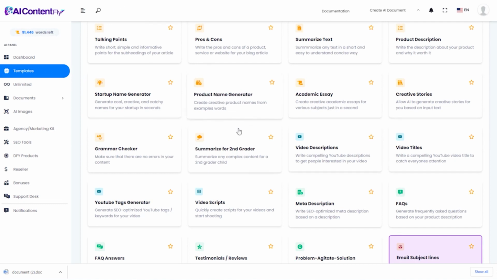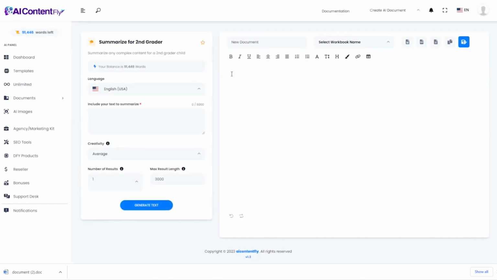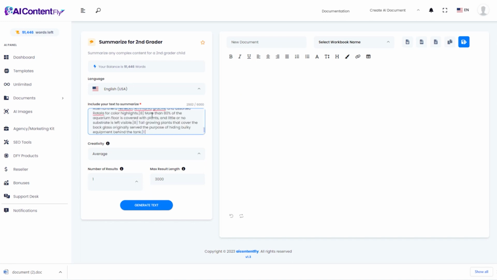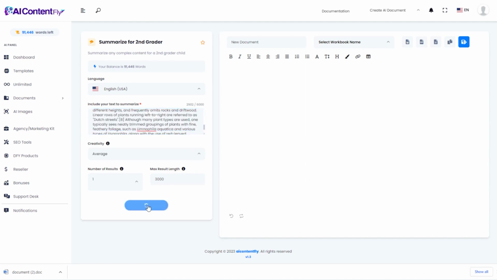Now here's a neat feature, which is summarize for a second grader. I'm going to jump back to the Wikipedia article that we were using as a demo before. I'm going to copy that text again. And I'm going to paste that in because, again, the Wikipedia article is very technical and sciencey and a little difficult to understand, uses a lot of big words. So let's see what the AI does with that.